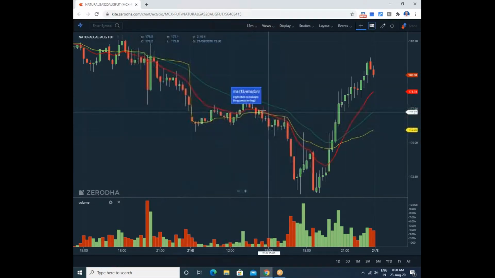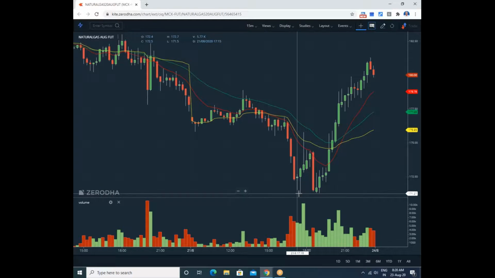This distribution zone from here to here is sideways, up and down. Here it was a breakdown and moved fast, and recovery started here because this is a breakdown zone. It moved up near the breakdown zone with high volumes, which means you must exit once again here and wait for the next move.